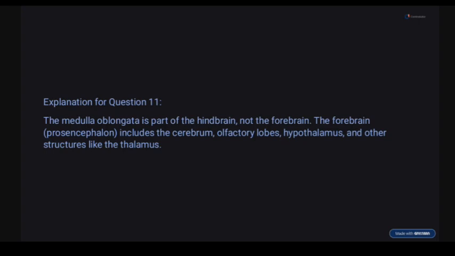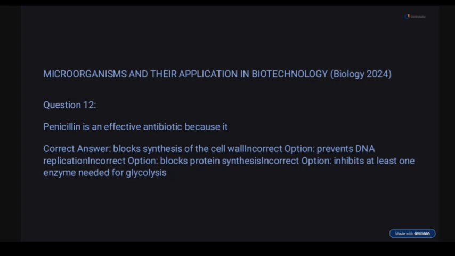Okay, so question 12. Penicillin is an effective antibiotic because options: it blocks synthesis of cell wall, it prevents DNA replication, it blocks protein synthesis, it inhibits one enzyme needed for glycolysis. Correct here is that it blocks synthesis of the cell wall in bacteria.